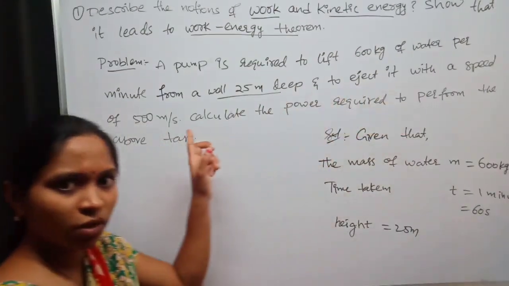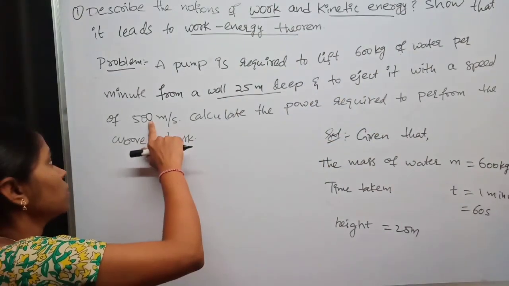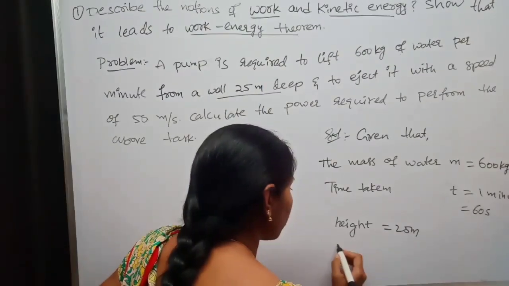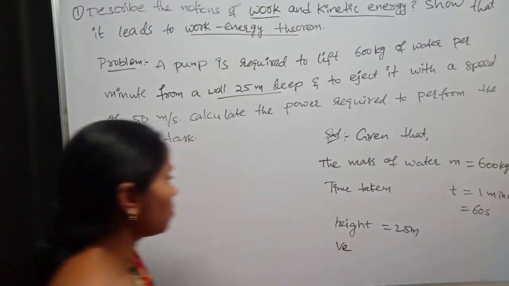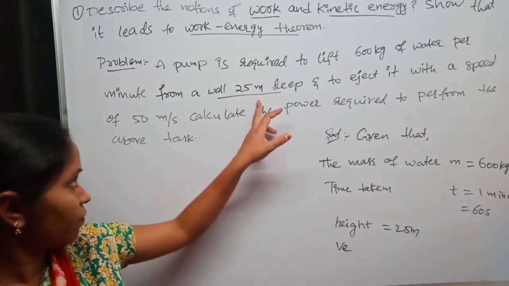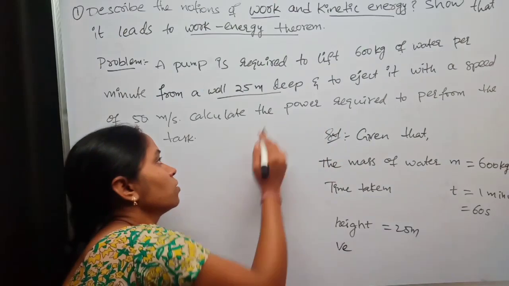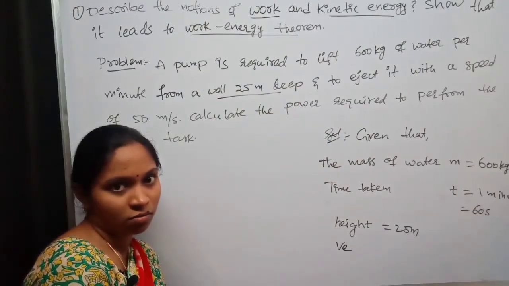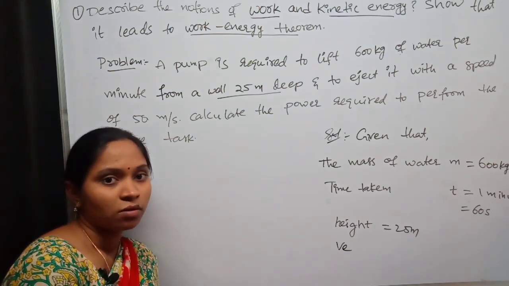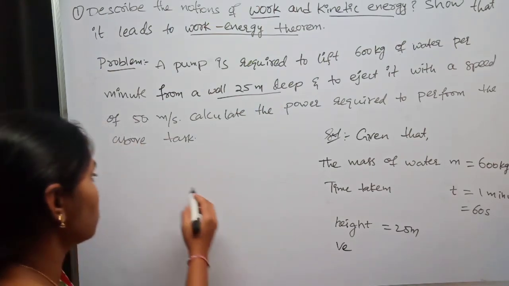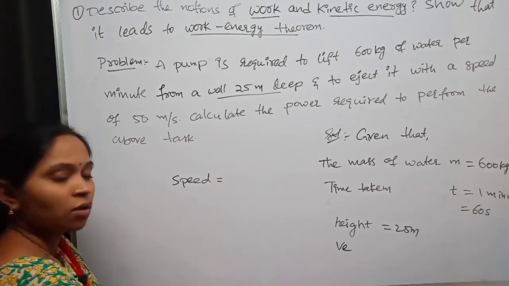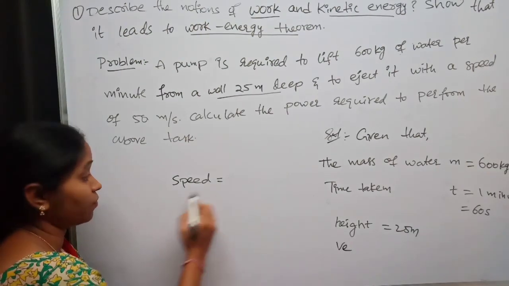And what is the speed given here? It is 50 meters per second. Here I'm writing velocity, not speed. Why? Because here direction is mentioned. Speed without direction is a scalar quantity.